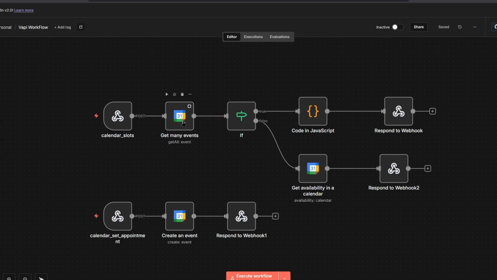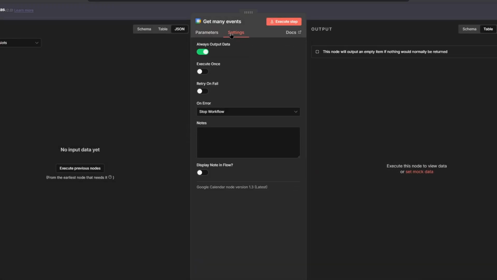Now to fix this, it's very simple. You're going to get many events, then you go to settings, and you want to turn on this option right here that says always output data. So even if Google Calendar doesn't return any results, the node will automatically output some empty data. Now this also creates another issue.